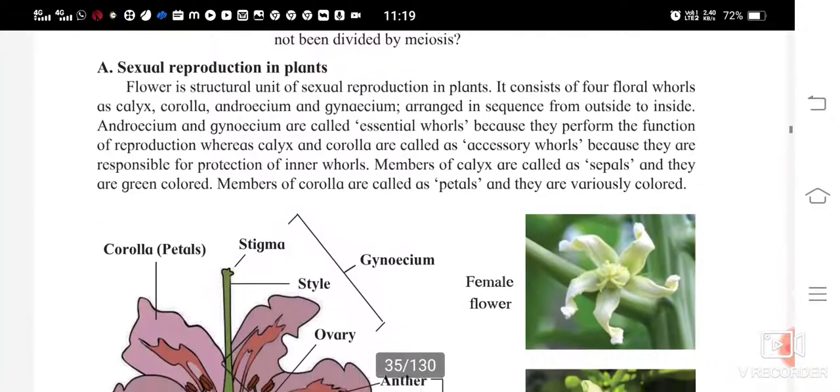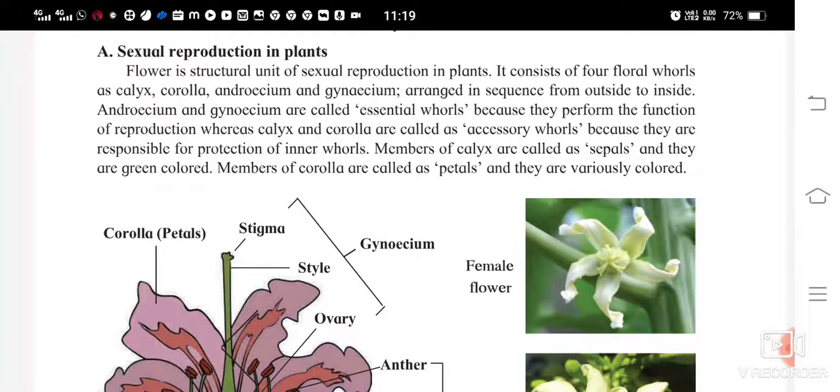Now, sexual reproduction in plants. Flower is the structural unit of sexual reproduction in plants. In the last video I told you that in the next video you should keep one hibiscus flower with you, so that the parts of the flower become very clear to you, isn't it? So once again, take this flower with you and start observing the parts.